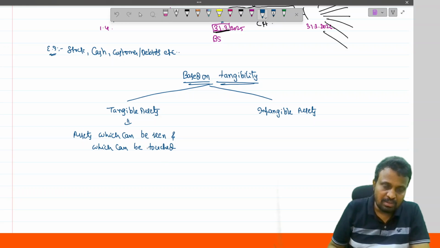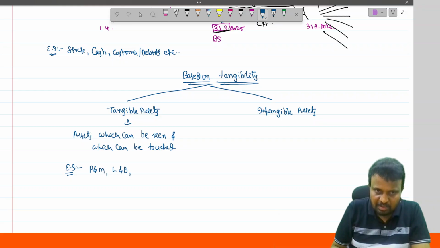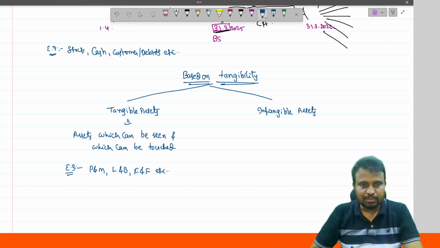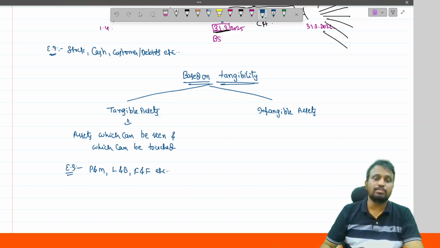Tangible assets. For example, plant and machinery, land and building, furniture and fittings, etc. For example, land and building is physically available, so we can see and we can touch. Those are said to be what? Tangible assets.